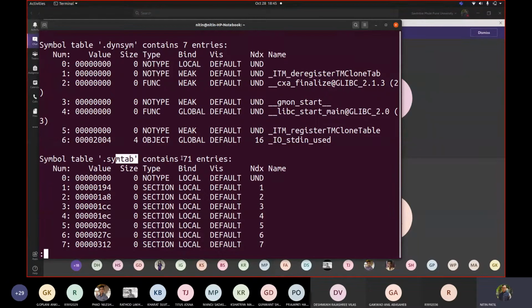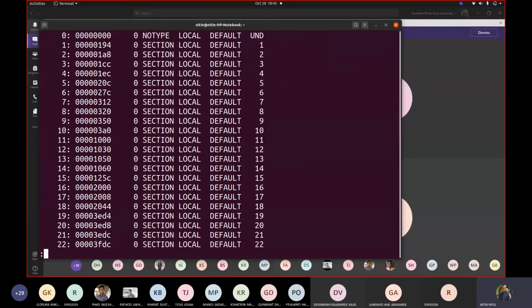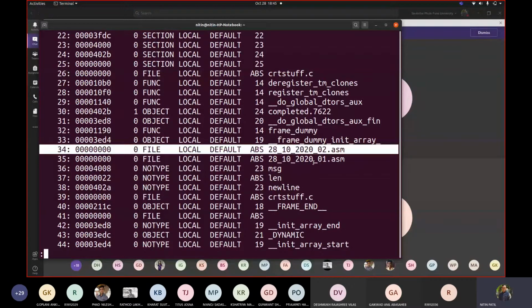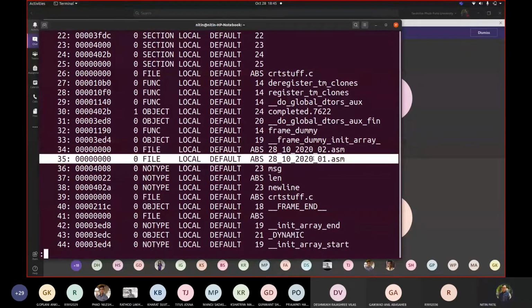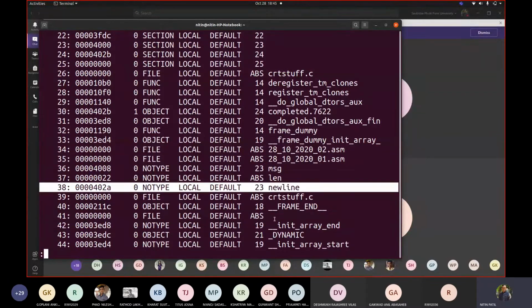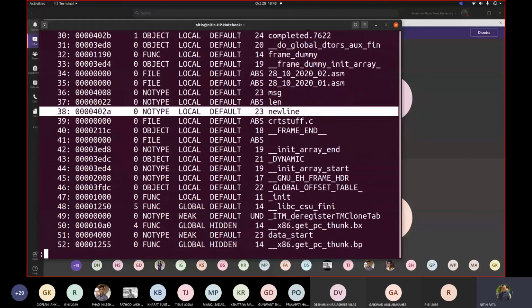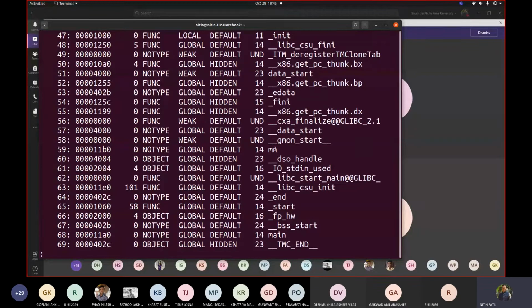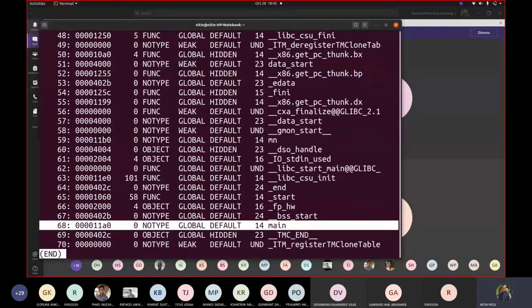There are 71 entries when both the symbol tables are combined. You can see your file names are declared here. This is the first file name, this is the second file name. There is the msg variable we declared, the len variable we declared, the newline variable we declared, correct? Let us see, can we get more? Yes, we can see mn there, which is declared by us. We could find main as well included there. The rest of the things are added by your linker. Okay.